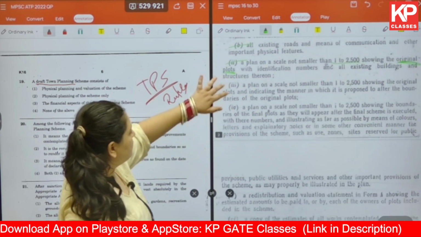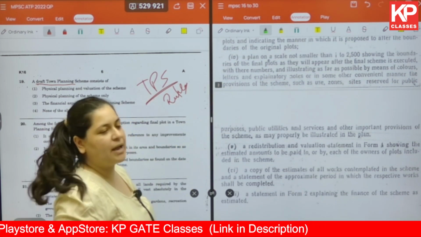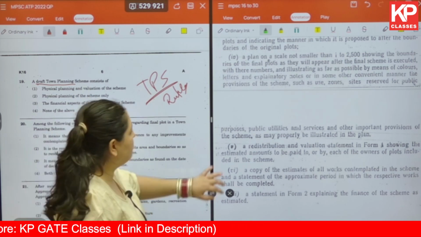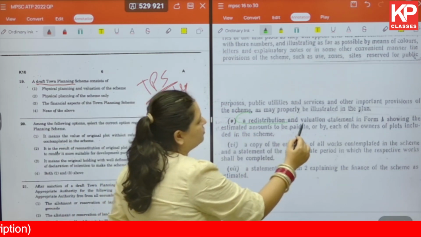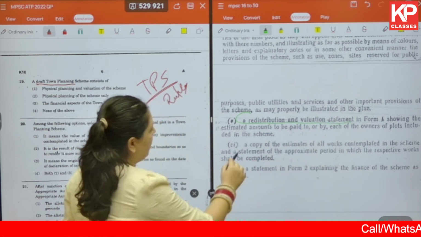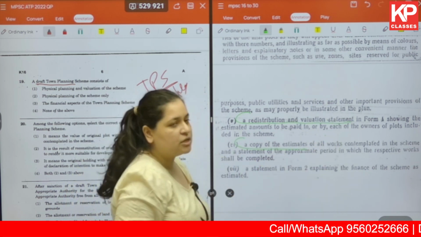Like this, there are various plans or maps that have been mentioned that need to be given. Along with that, you have a redistribution and valuation statement and a copy of estimates.